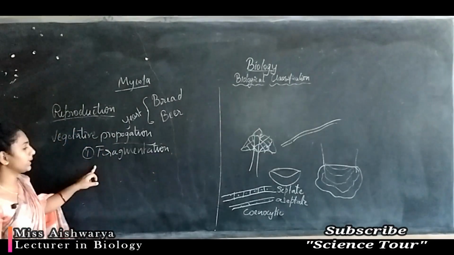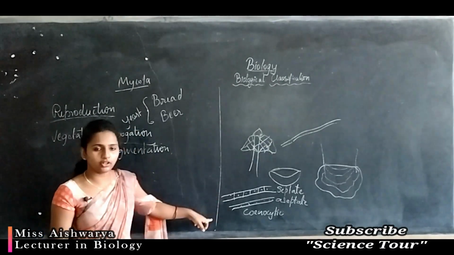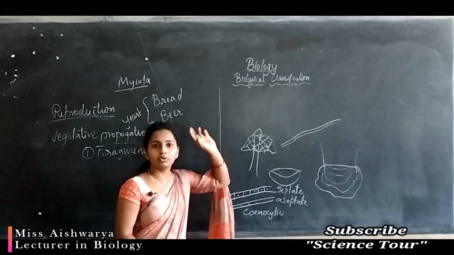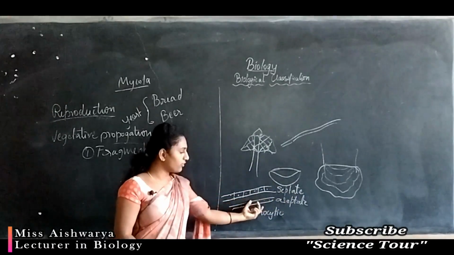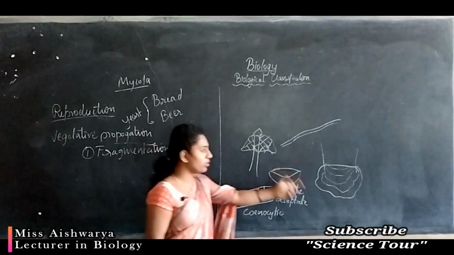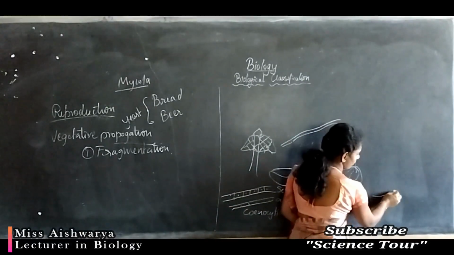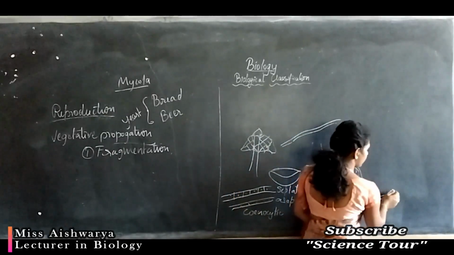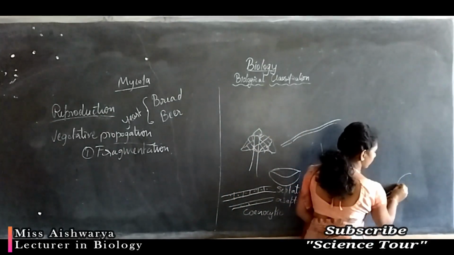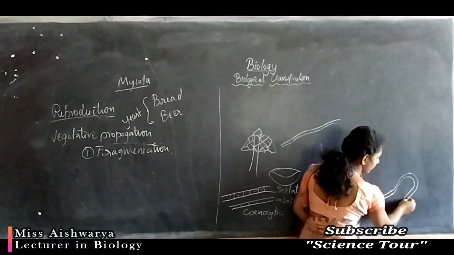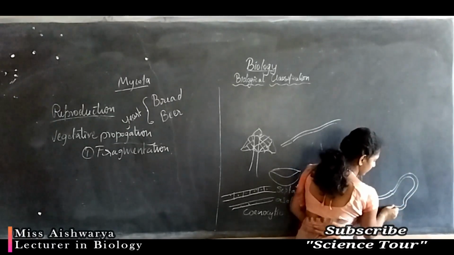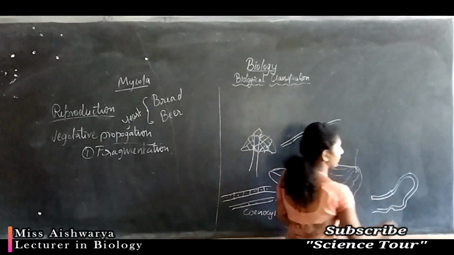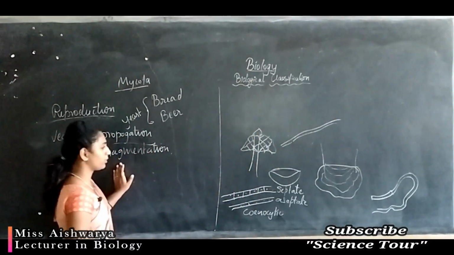Fragmentation we have studied. Fragmentation means the main vegetative part of the fungi will break into smaller pieces. Each piece will go to some other place. So each part of this vegetative structure will go to some other place. So this is a piece of the hyphae. On favorable condition, they start to grow into a new mycelium like this. So this is a type of reproduction, vegetative reproduction you can see.